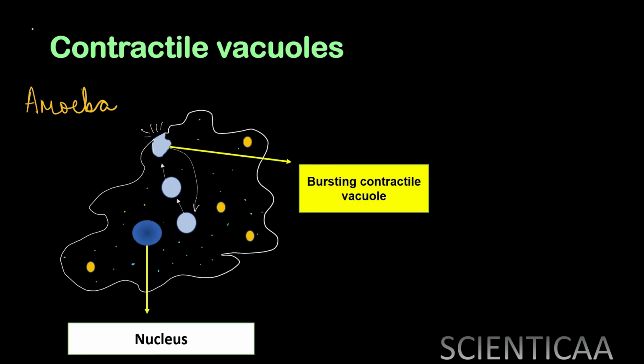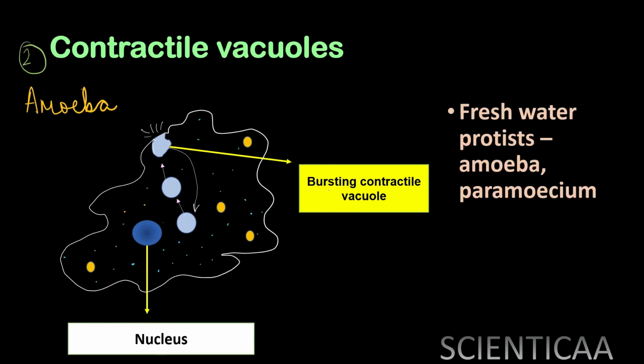The next type of vacuole is contractile vacuole. So contractile vacuoles are present in freshwater protistans like amoeba and paramecium. In fresh water, these are helpful to maintain the amount of water which is entering inside the living cells. So, in freshwater habitats, generally water enters the living cells because inside there is a high osmotic concentration as compared to the outside. So, water is going to be entering inside.